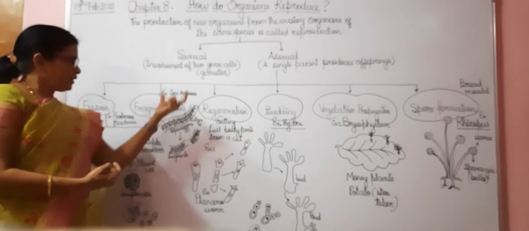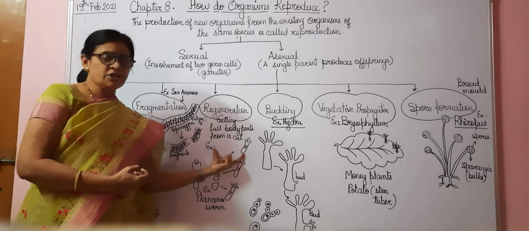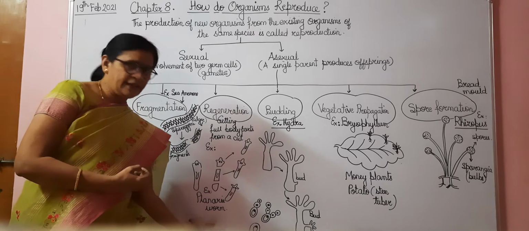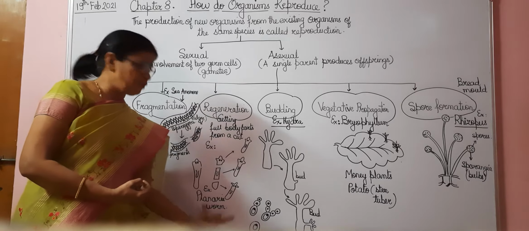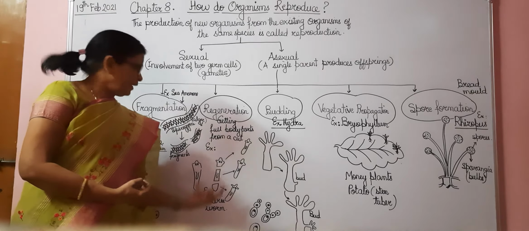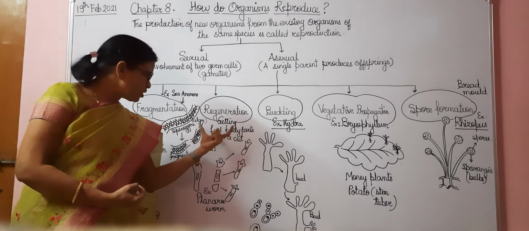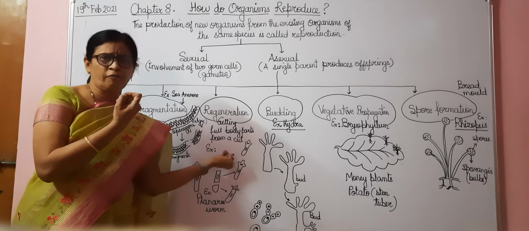So this is the second type of asexual reproduction, which is called what? Fragmentation. Okay. Then the third type is regeneration. Regeneration takes place in case of planaria worm. Now this planaria worm is a full worm like this, and it undergoes regeneration. Regeneration means they get full body parts from one cut.